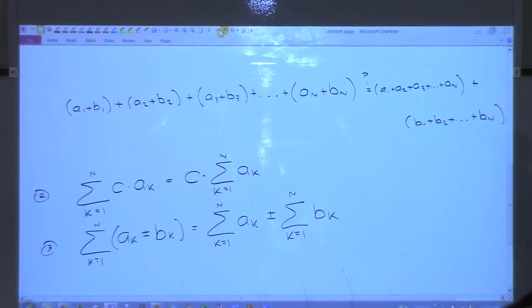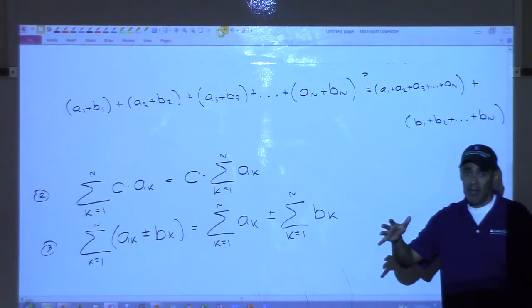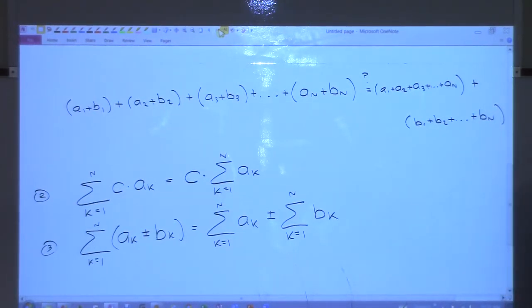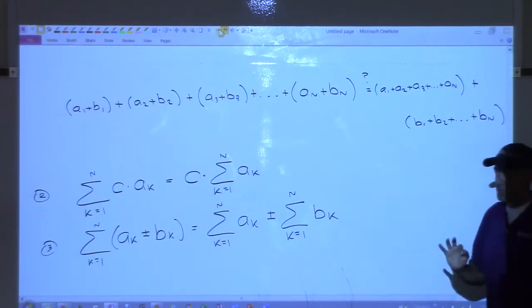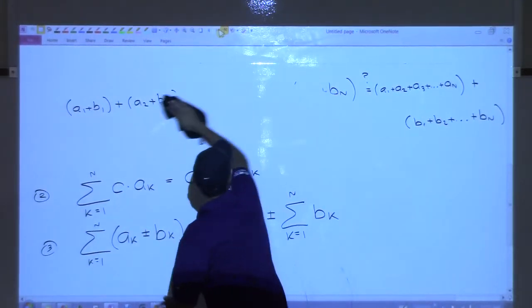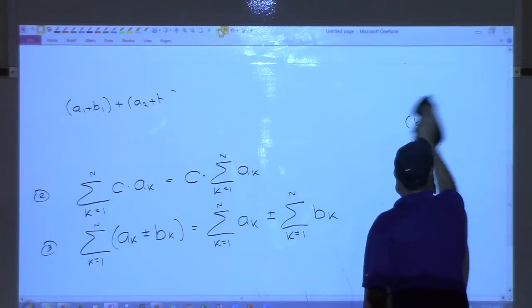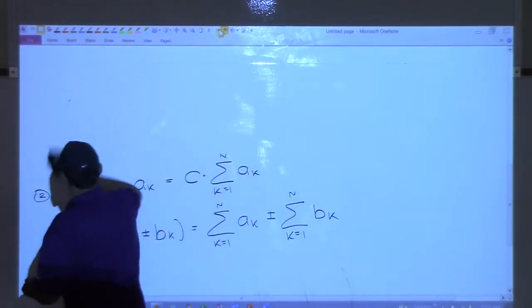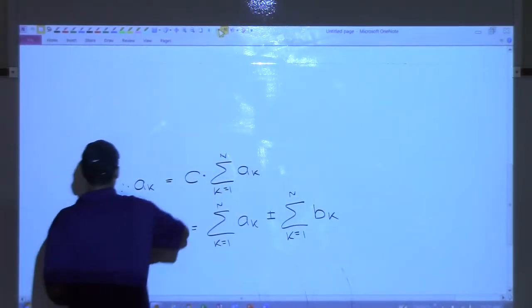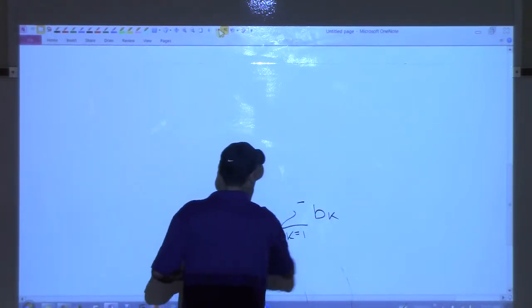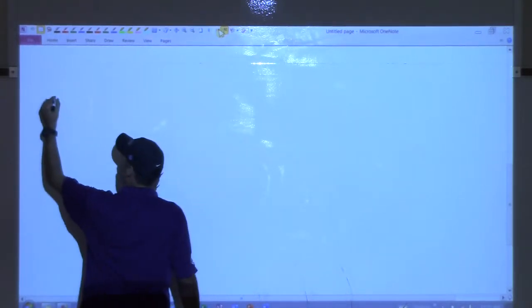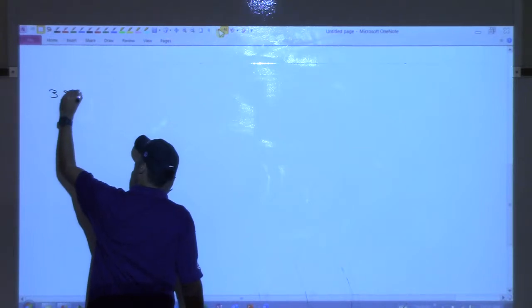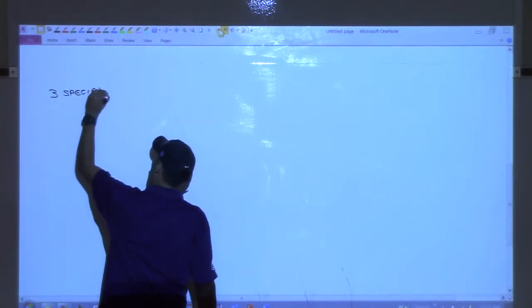Okay, so I've shown you just basically some notation, right? I've shown you 3 properties, and now I'm going to show you 3 special sums. And then we'll be ready to start. 3 special sums.